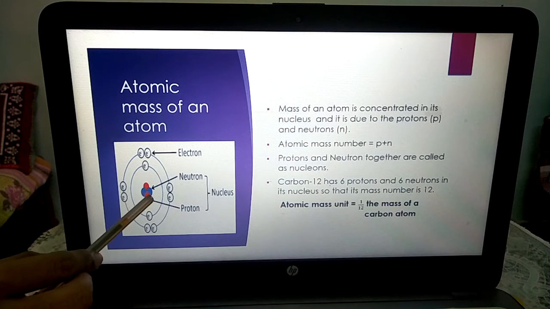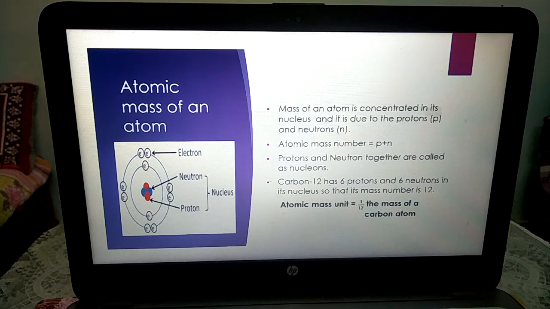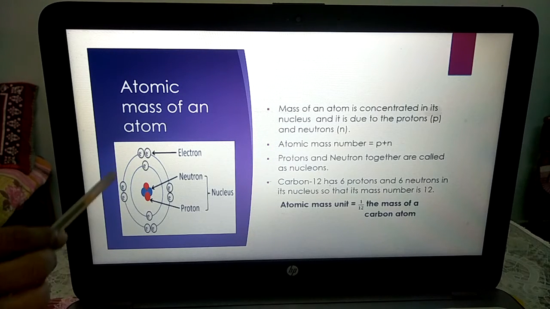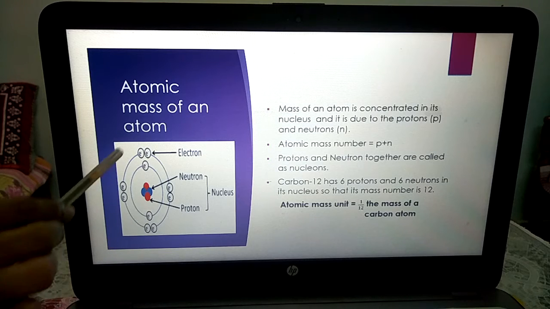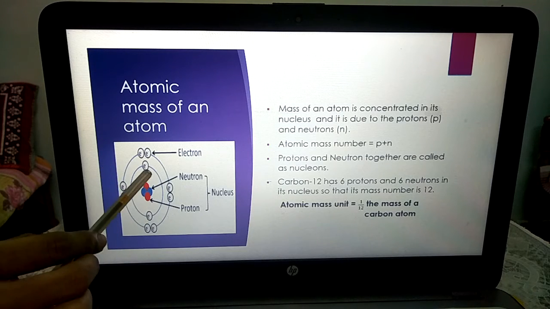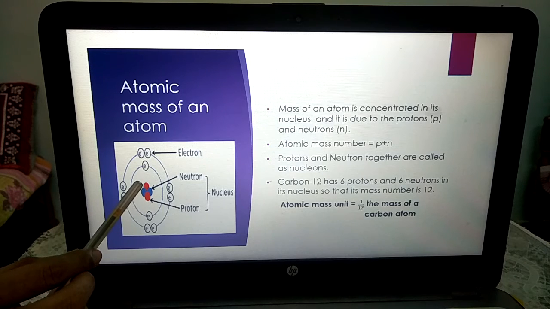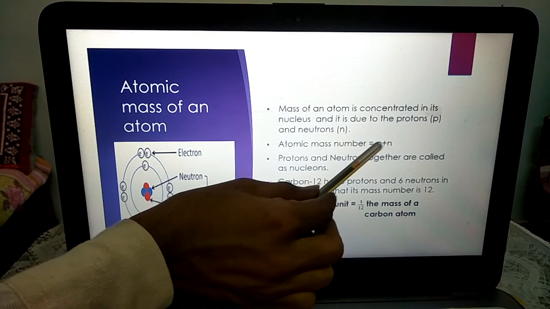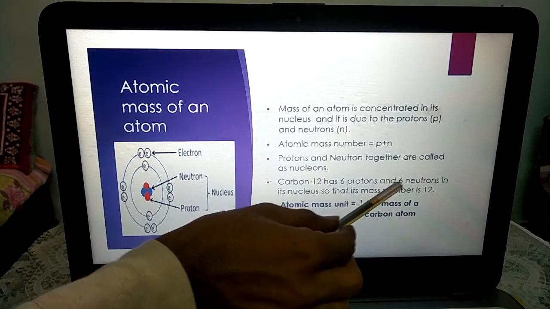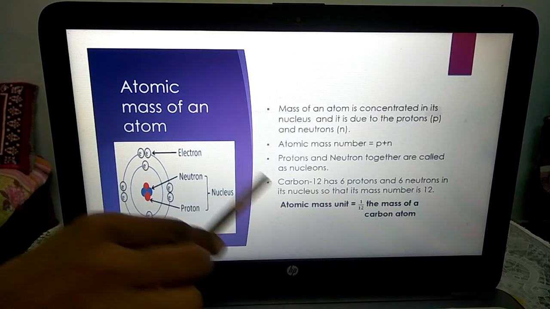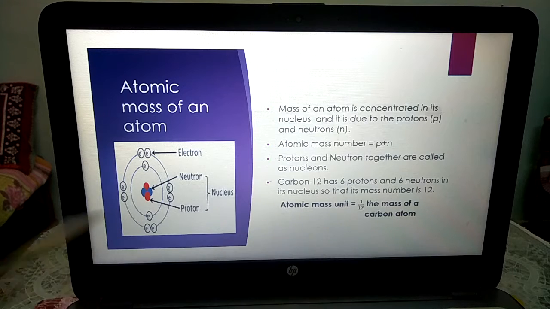We have not yet studied the electrons further; when that comes, I will make you understand. So 6 protons and 6 neutrons are there. Adding the number of protons plus the number of neutrons, 6 plus 6 gives us 12. The atomic mass number is 12.